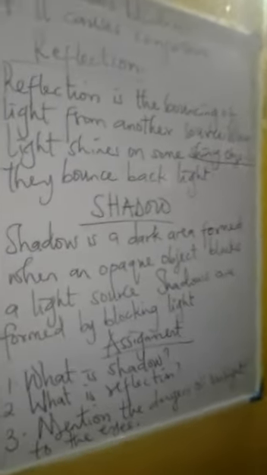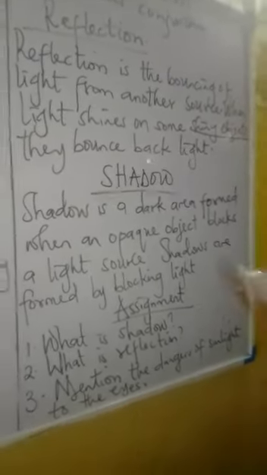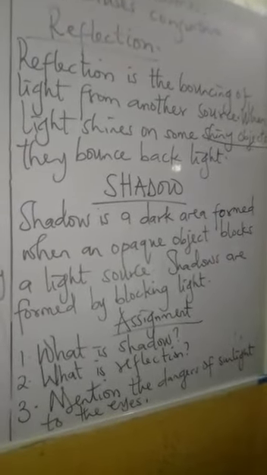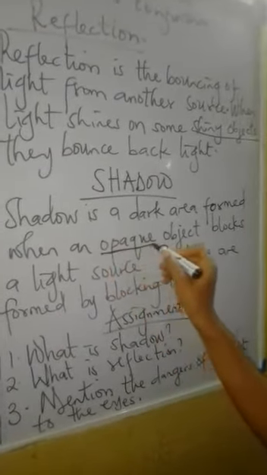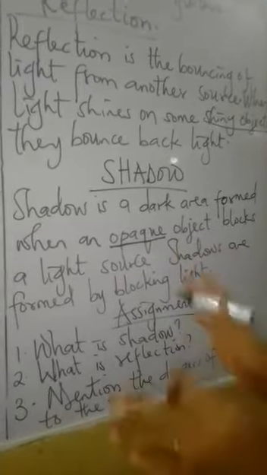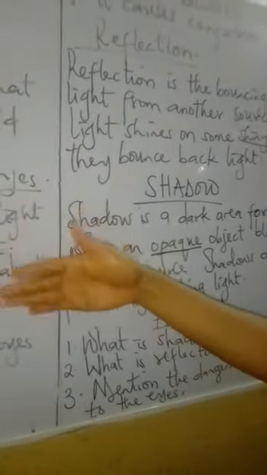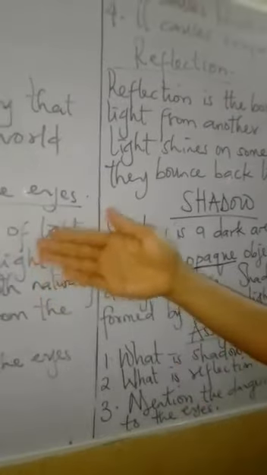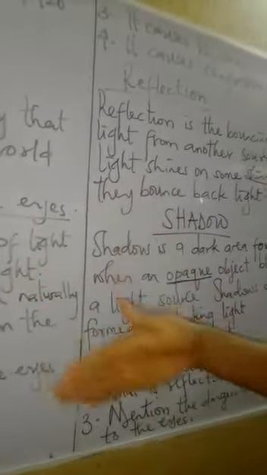Only shiny objects. Lastly, we are going to talk about shadow. Shadow is a dark area formed when an opaque object blocks a light source. What do I mean by opaque objects? Opaque objects are objects that we cannot see through. For example, you can see the shadow of my hand on this board. That is because my hand is an opaque object, and because it is blocking the light source, you can see my shadow on this board.